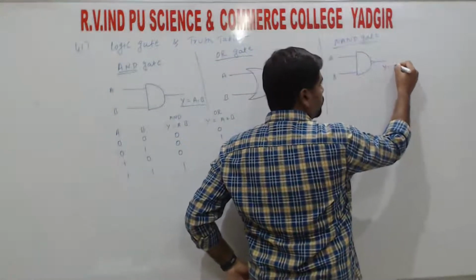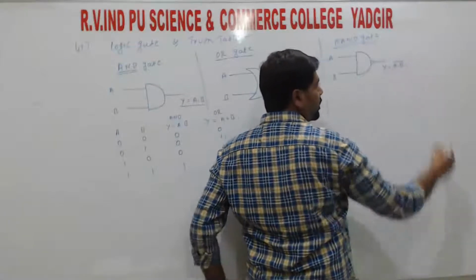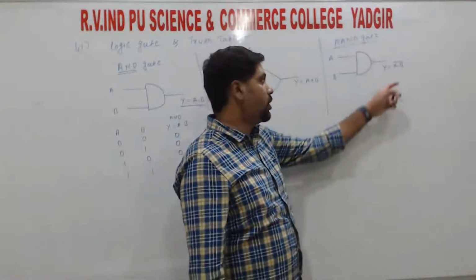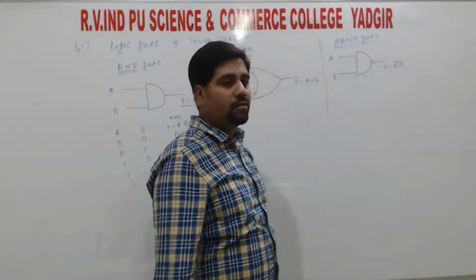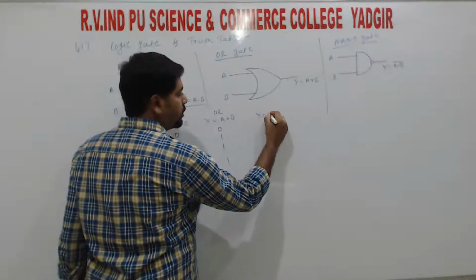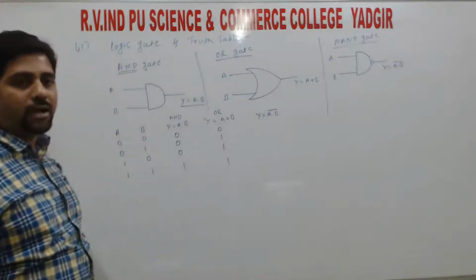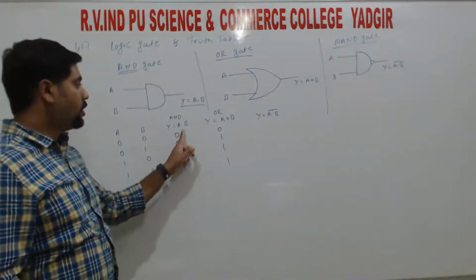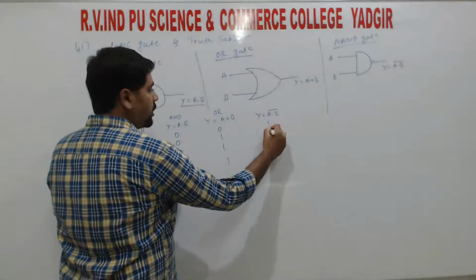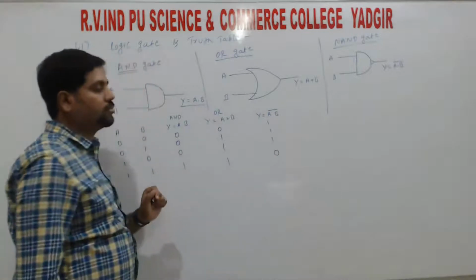So the output y is equals to again a dot b, same as the AND gate, but inverted. So the NOT gate is called an inverter, and here we are using the inverter symbol. Again if we draw the truth table, y is equals to a dot b whole bar. A NOT gate means 0 becomes 1 and 1 becomes 0. Here a dot b is 0, so we get 1; 0 gives 1, 0 gives 1, and where it is 1 the output is 0, right?